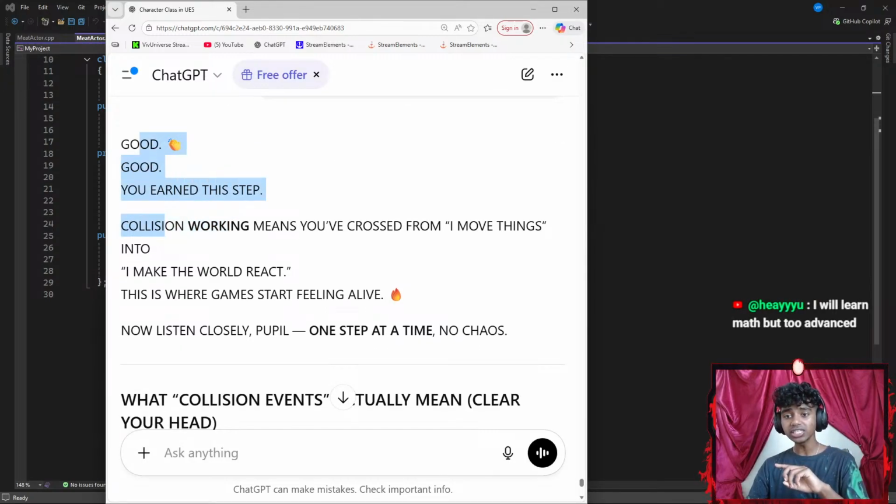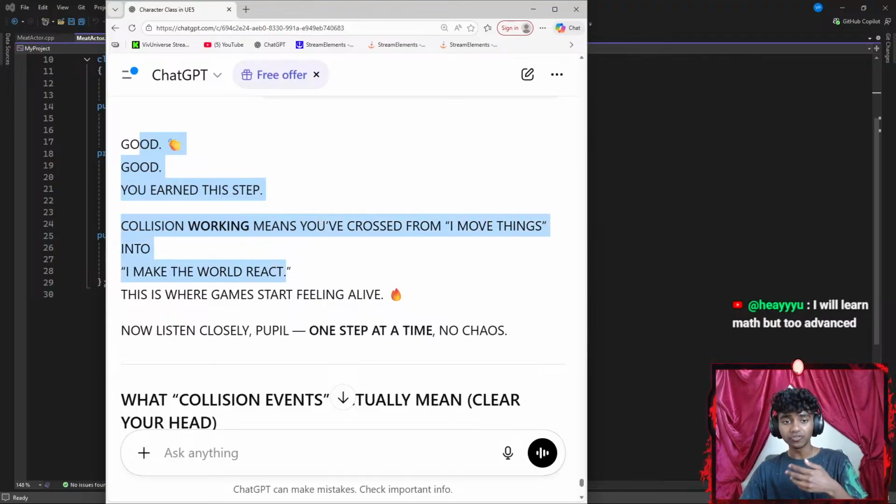That's it. Good. You learned this step. Collisions working means you've crossed from I move things into I make the world react.